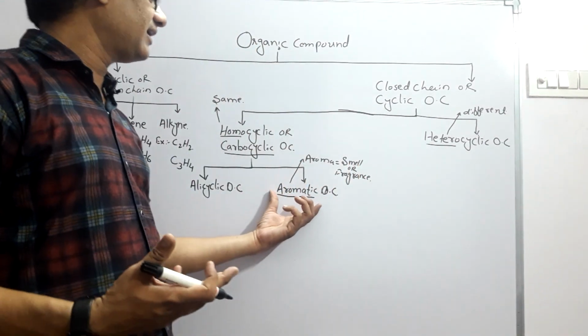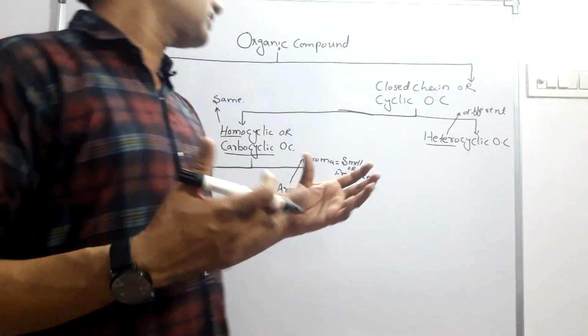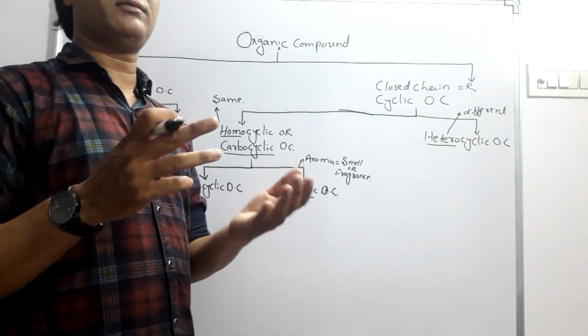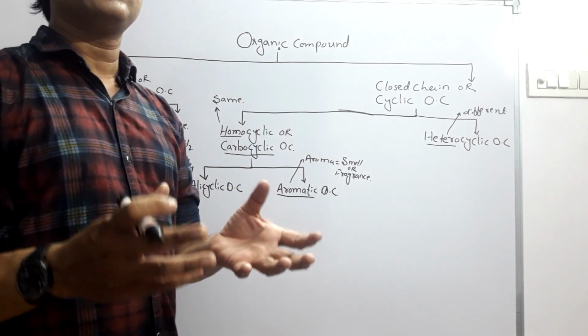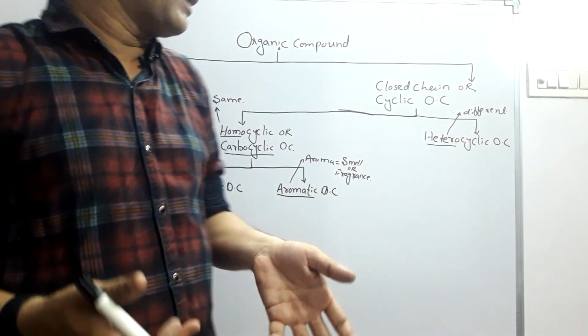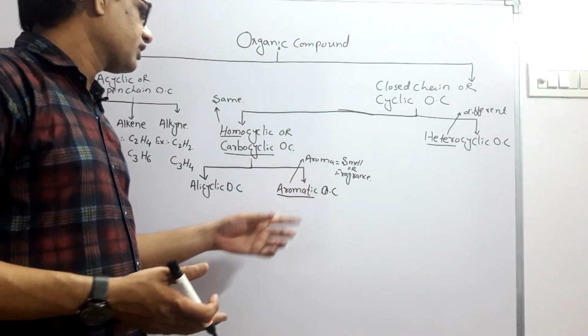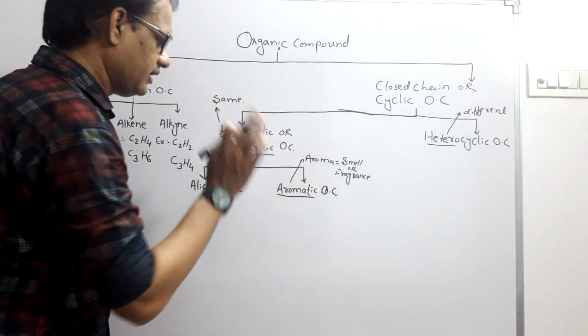That's why these are called aromatic compounds. We use such aromatic compounds in our day-to-day life, like naphthalene and camphor. These are aromatic compounds. If you see these compounds, they have a particular type of smell. That's why they are called aromatic compounds. So the name aromatic comes from aroma.